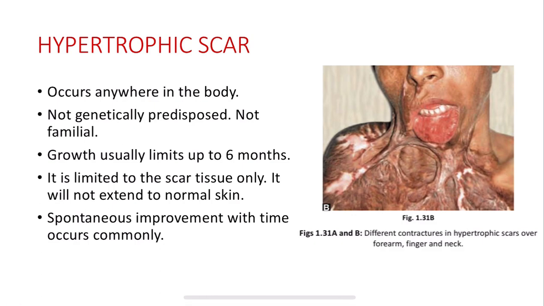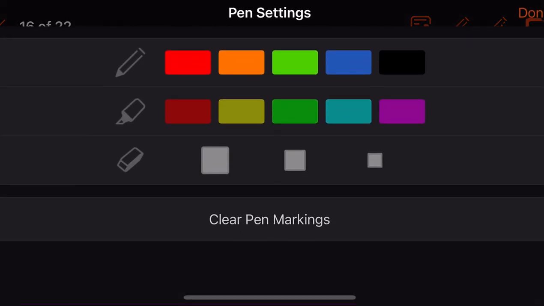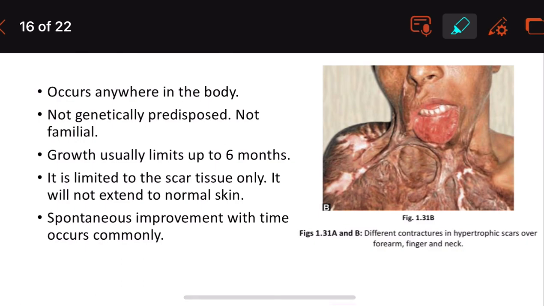Growth usually limits up to 6 months. It is limited to the scar tissue only. So, the main difference: keloids grow for more than 6 months, and this is limited to 6 months. The most important differentiating factor is that keloids extend beyond the normal scar.